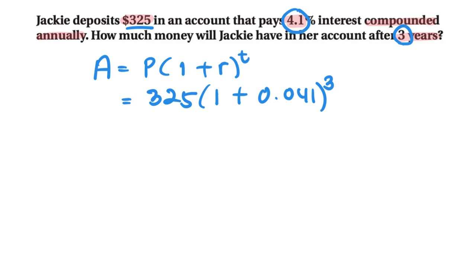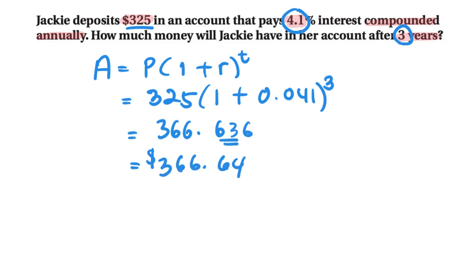So putting it into your calculator, this is going to give you 366.63, but I'm going to round it off to 2 decimal places. That's going to give you 366.64. So at the end of 3 years, this is now going to be the amount in Jackie's account.